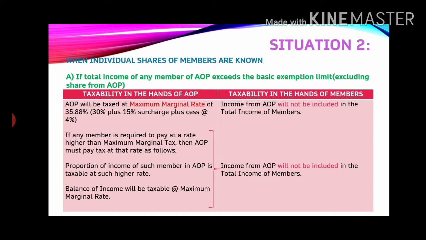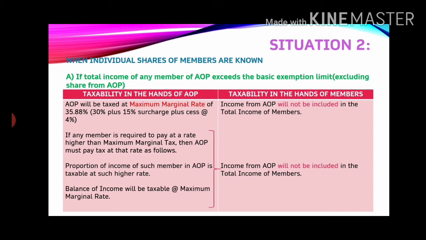Even without the share from the AOP, if he has such income, it means he has diverted a part of his income to the AOP. So even in that case, the AOP will be taxed at the rate of MMR, that is maximum marginal rate.